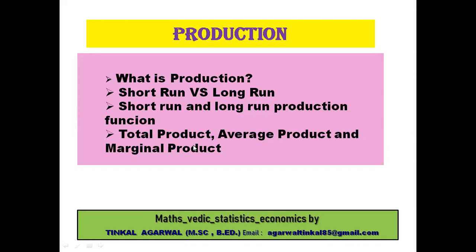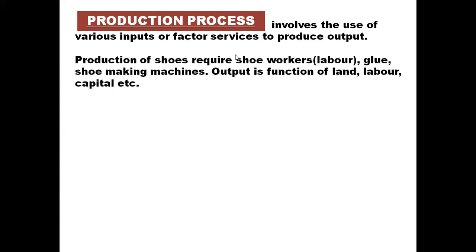Now, the producer uses various inputs to produce output because he cannot produce everything by himself, so he has to use various factors of production or inputs to produce the output. So the production process involves the use of various inputs or factor services to produce output. For example, the production of shoes requires shoe workers, laborers, glue, shoemaking machines, etc.